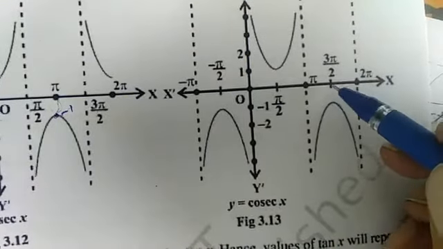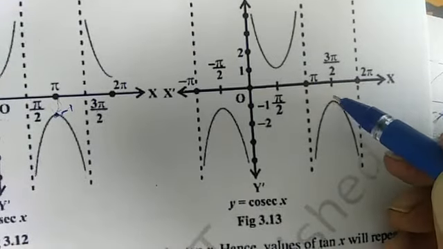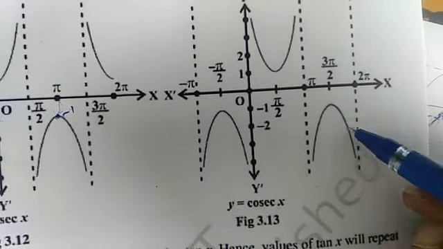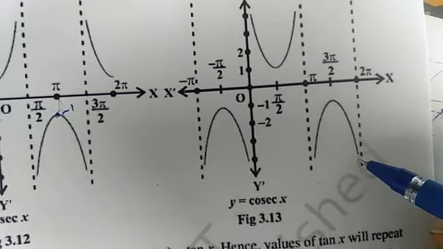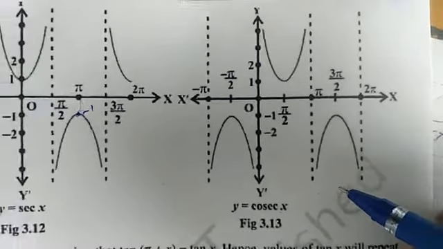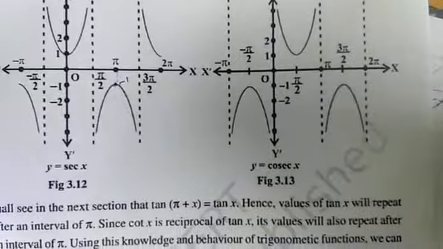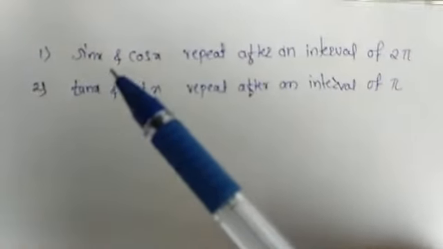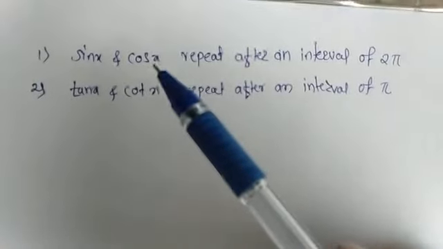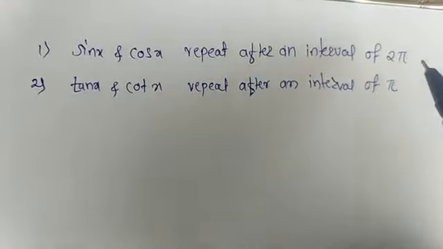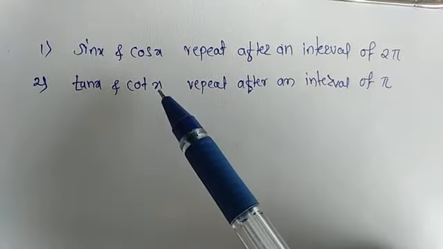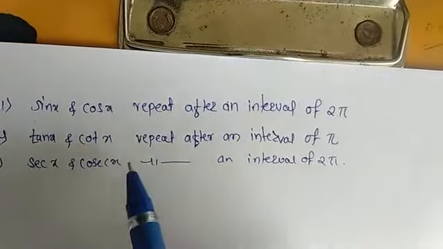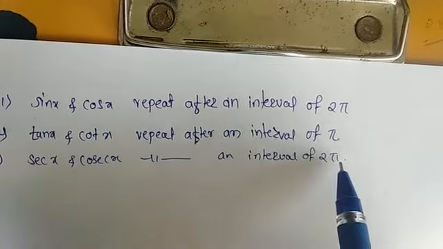Okay, so in the second interval pi to 2 pi, it is decreasing from minus 1 to minus infinity. Okay, so this was the graph related to all the trigonometric functions. So from all the above discussion, we can say that sin x and cos x repeat after an interval of twice pi, tan x and cot x repeat after an interval of pi, and sec x and cosec x repeat after an interval of twice pi.